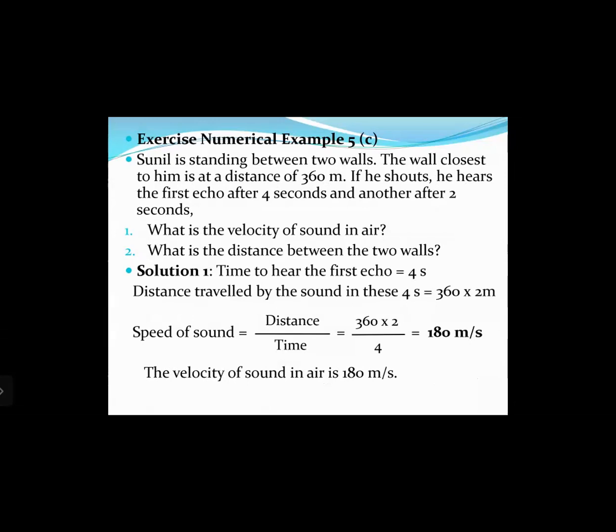Now, let us try to understand this question first. Sunil is standing between two very large walls. One of the walls is nearest to him and the other wall is a bit farther away from him. So you can say that one wall is on the left hand side, the other wall is on the right hand side. So when he shouts in between, he will hear one echo from the wall to the left hand side of him and another from the wall on the right hand side of him.